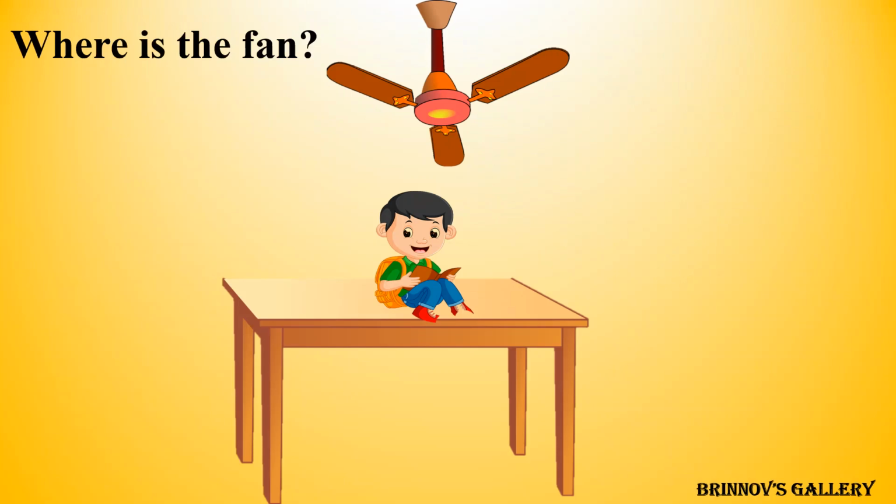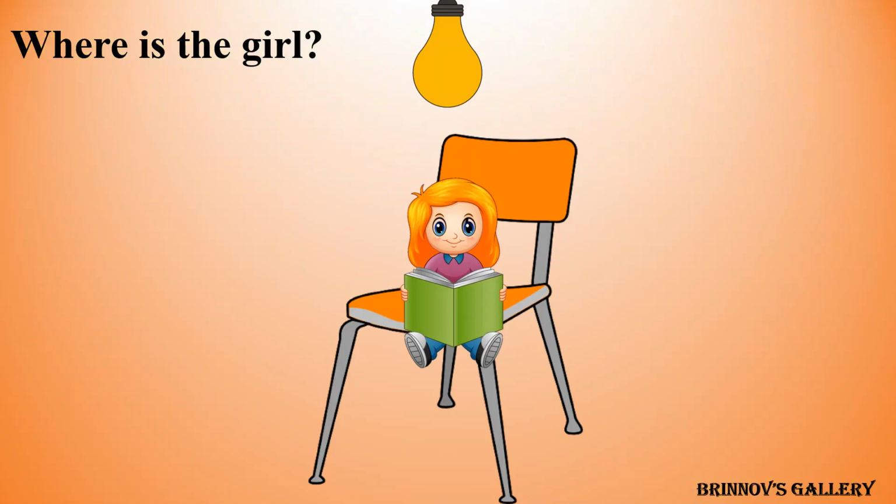Where is the fan? Fan is above the table. Where is the girl? Girl is below the light.